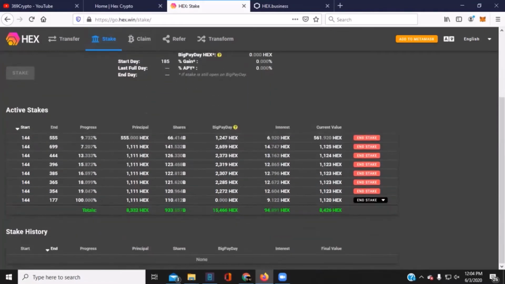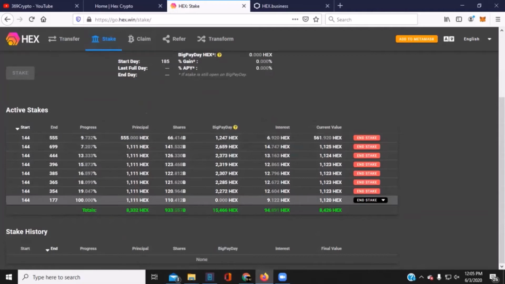But what I can show you is I do have a stake that has ended. This stake was started on day 144, which is the day I created this wallet as a test function. So this is my wallet, but it's a test wallet. So day 144 started a stake for, looks like, 33 days. So the ending date was 177. So it's a little bit stale after 2 weeks.